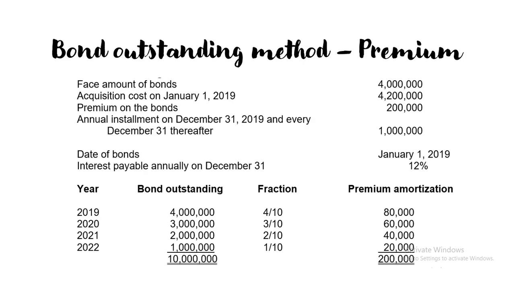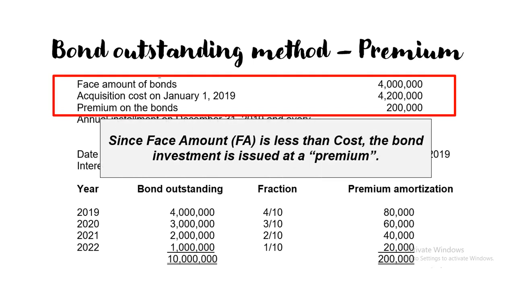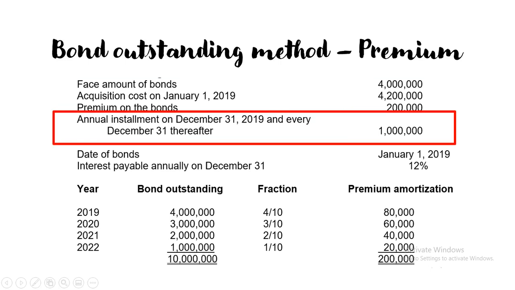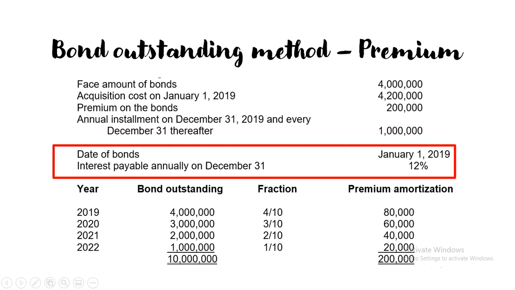Now, for bond outstanding method premium naman, ayan, so madali lang, same process lang yung kanina. Okay, so determine first how much the total premium on the bonds. In this case, 200,000 is yung premium ng bonds. How come it is 200,000? Compute lang ng difference ng face amount of the bonds at saka yung acquisition cost. And since the face amount is less than the cost, the bond investment is issued at a premium. Okay. So, the annual installment is 1 million na. Okay, malaki na, 1 million na. Then, date of the bonds is January 1, 2019 and the interest payable annually on December 31 for 12%.